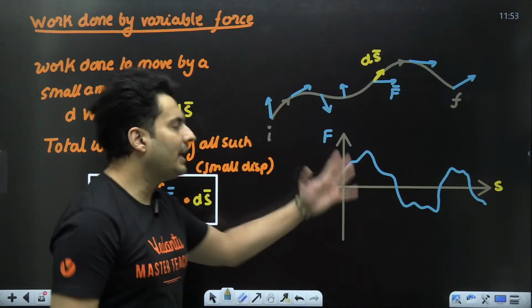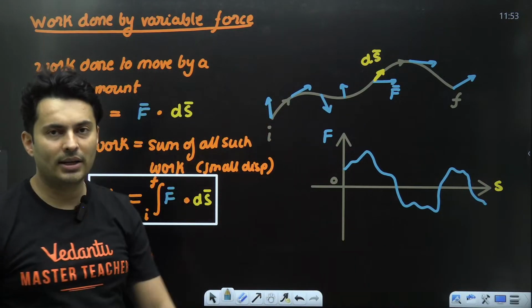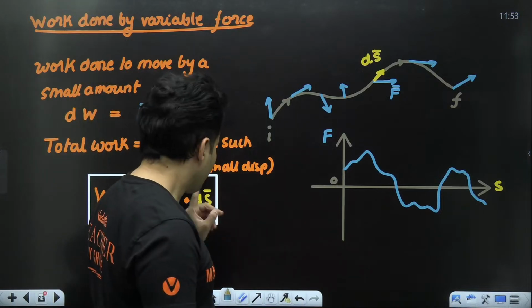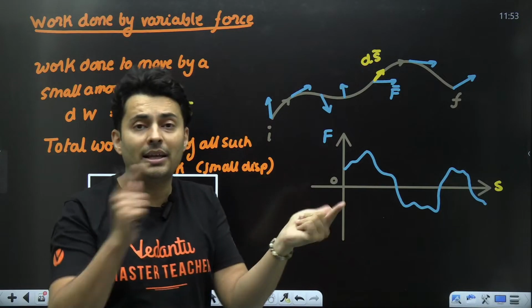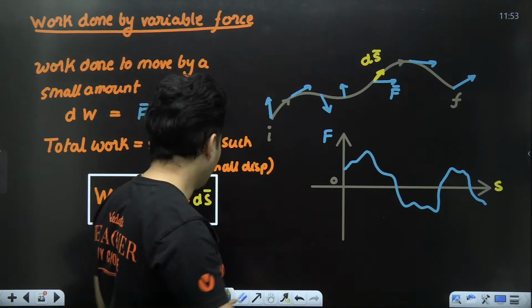Then the area under the curve gives me the work done from the start till the end. But just like areas under the curve can be positive, negative, the work done can also be positive, negative accordingly.